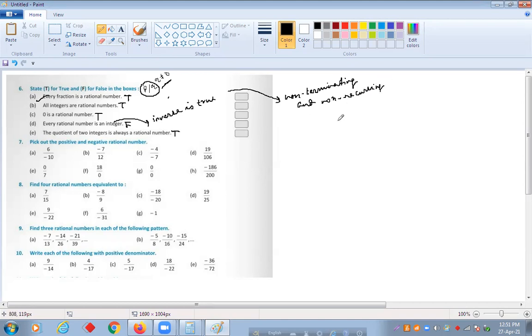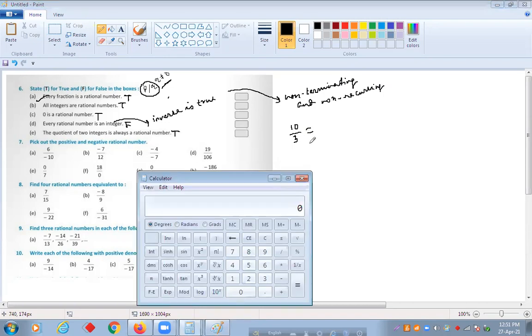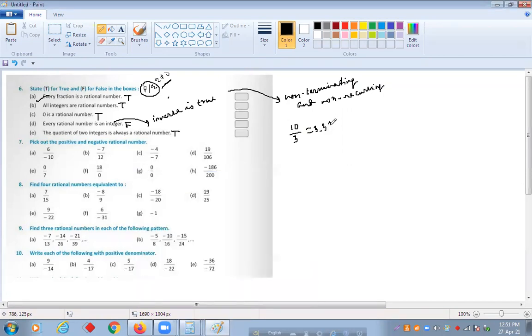With this, I'm giving you some more examples. Suppose I'm writing 10 by 3. What will you get if you do 10 by 3? You are getting 3, 3, 3, 3. I have shown you in the calculator.